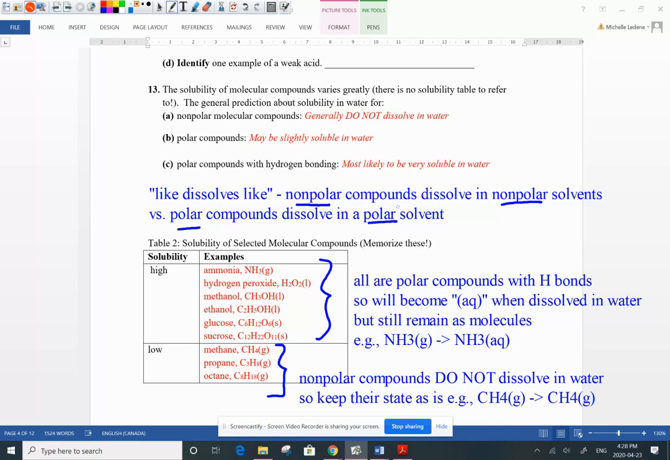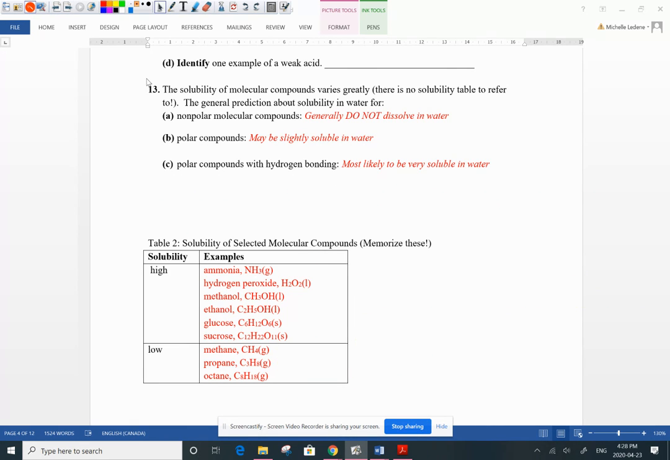They all have hydrogen bonds in them. So if you're writing out their equation, they don't dissociate, they don't ionize, they just dissolve, they stay molecules, but you're going to change the state. This fact that it becomes aqueous here means that it is able to dissolve in water. On the other hand, guys like methane and propane, gasoline, octane, they're not going to dissolve in water. They do not become aqueous. They stay as a gas. So you would leave their state the same and not change it. They're not soluble in water.